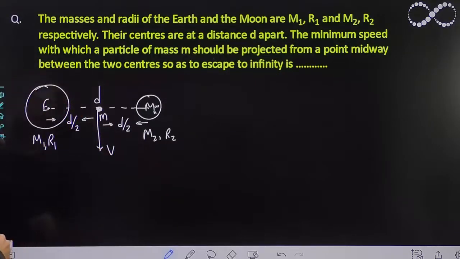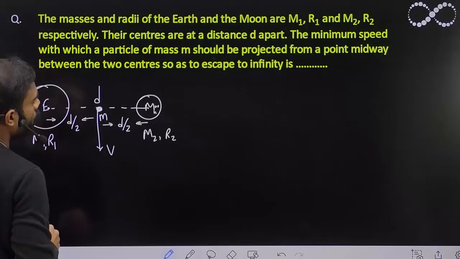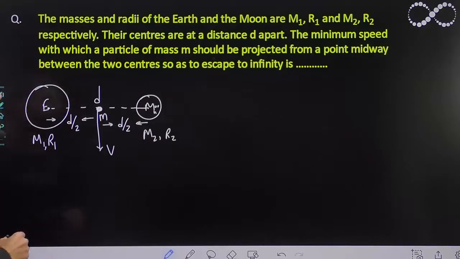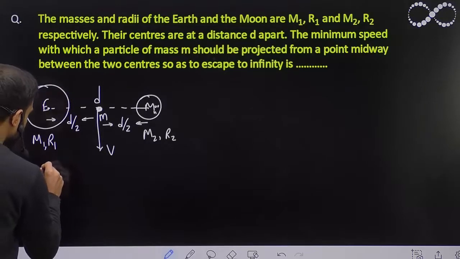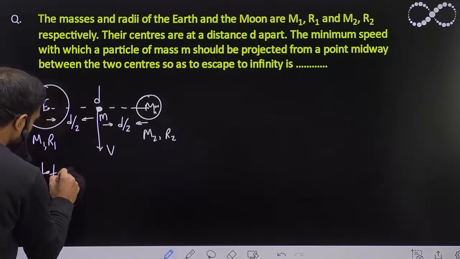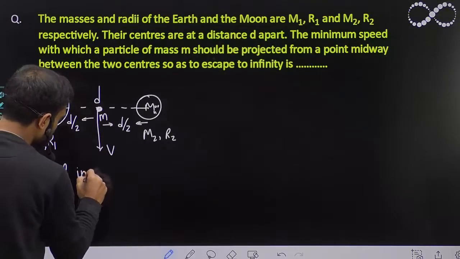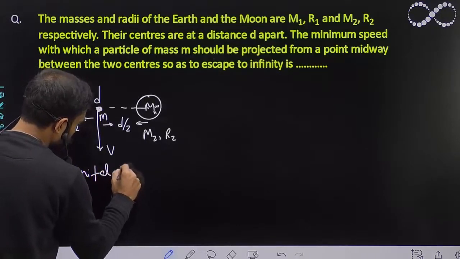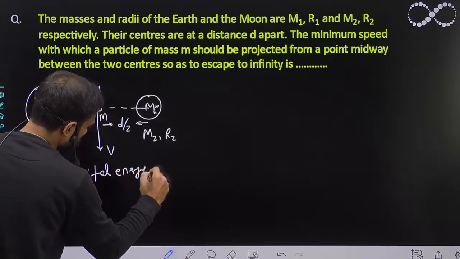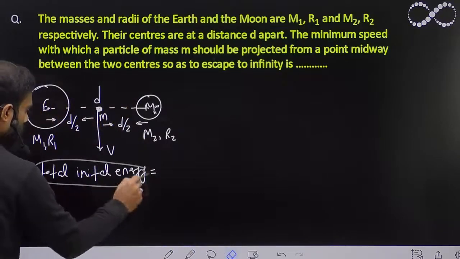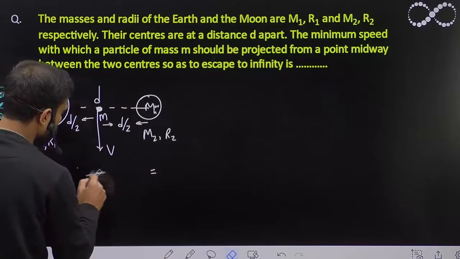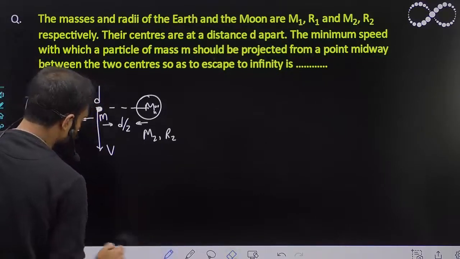I can use energy conservation here because the energy will remain conserved. Total initial energy must be equal to total final energy.